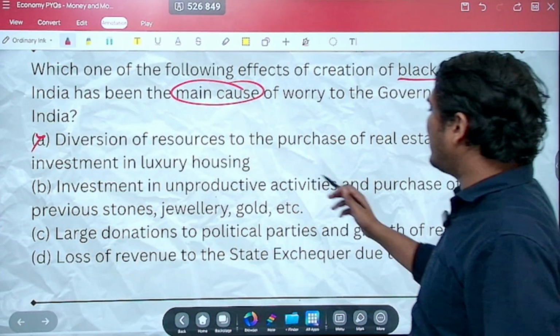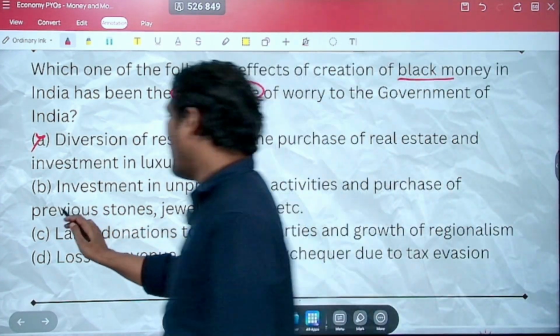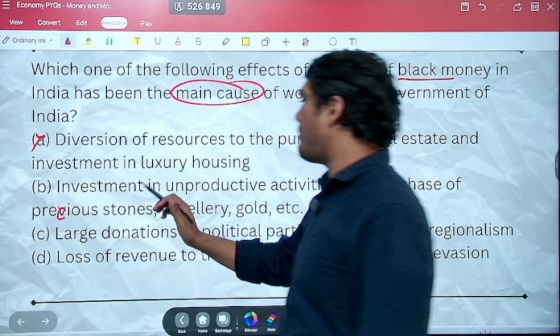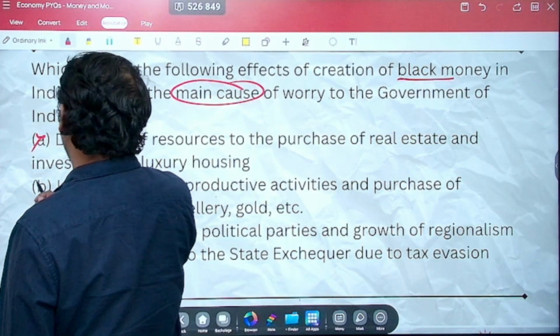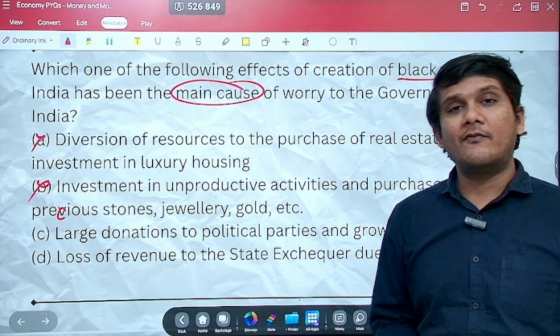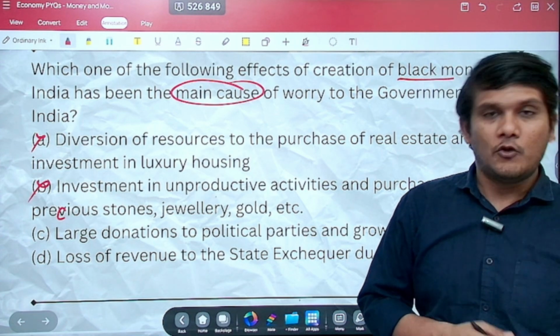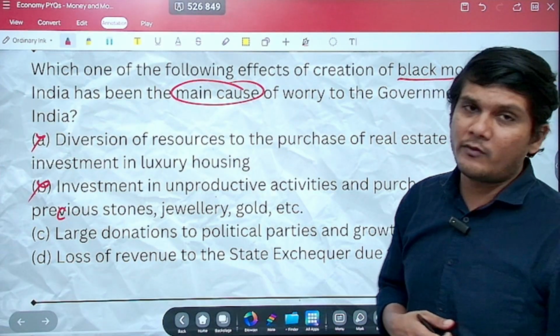Investment in unproductive activities and purchase of precious stones, jewelry, gold. Again, it's just because tax is not paid. This is fair enough. You don't have to ensure that everyone does only very productive purchases. You can also purchase luxury things. You can purchase precious stones, jewelry, etc.